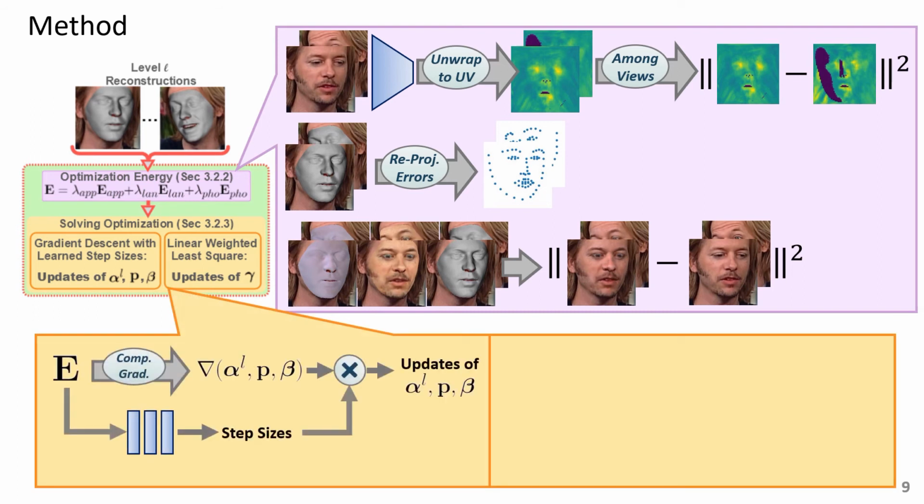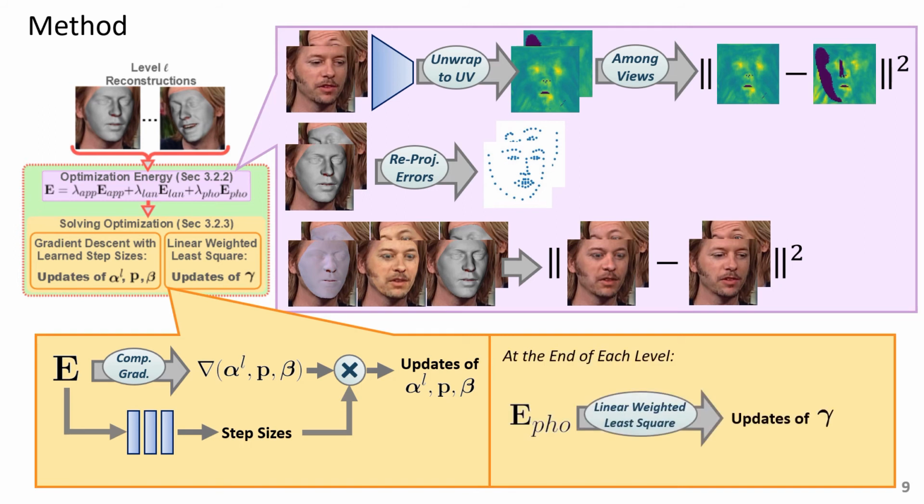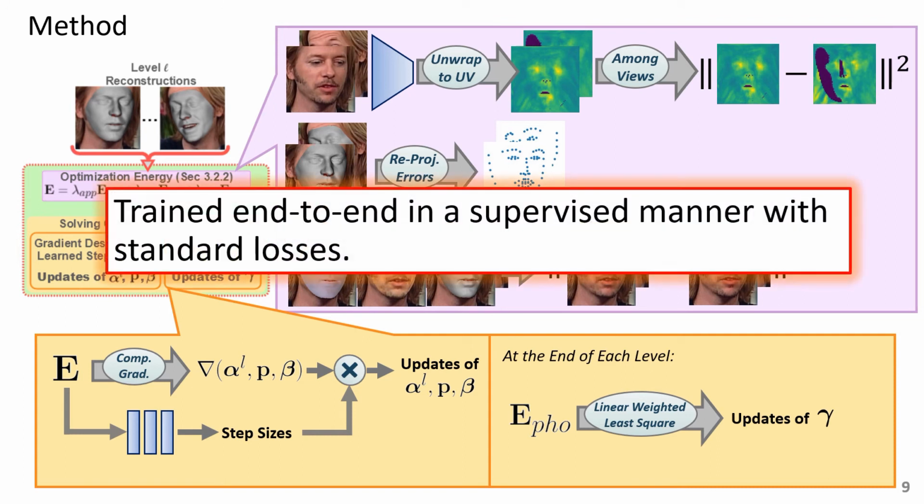With this energy, we compute the gradient with respect to rig code, poses, and expressions, and update them by gradient descent with a step size regressed by a neural network. Finally, at the end of each level, we update illuminations with linear weighted least squares. Our model is trained end-to-end in a supervised manner with standard losses. Please refer to the paper for more details.